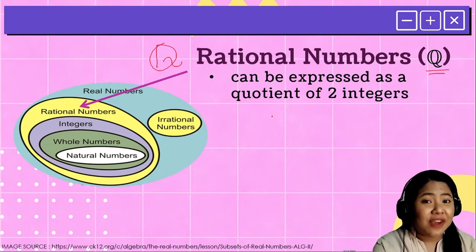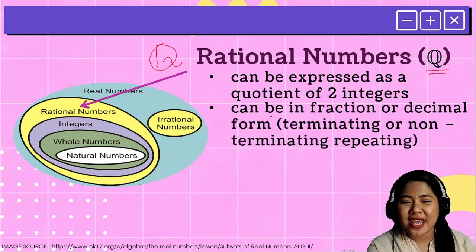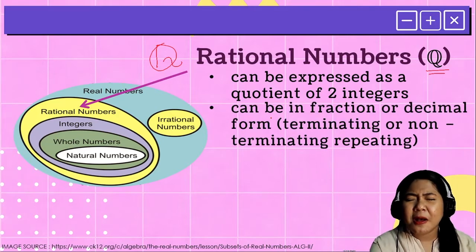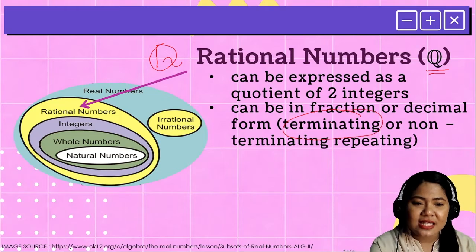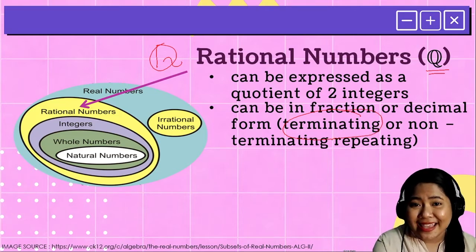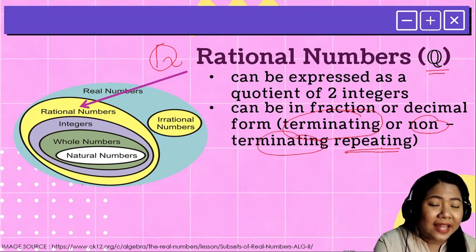In short, you can write it in fraction form. It can be a fraction, but it can also be in decimal form. Just remember that if it is a decimal, it should be terminating or non-terminating but repeating.